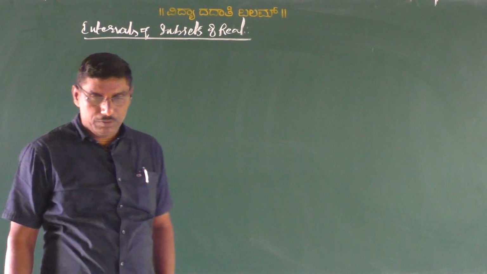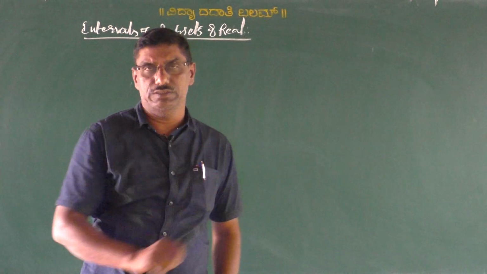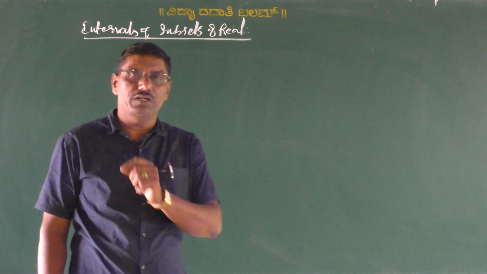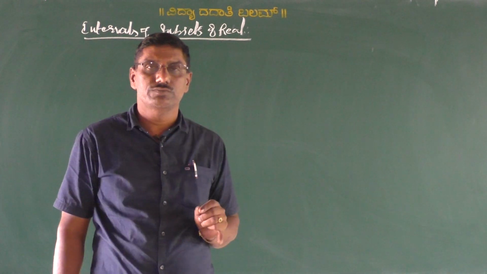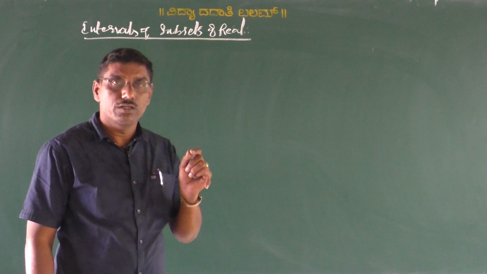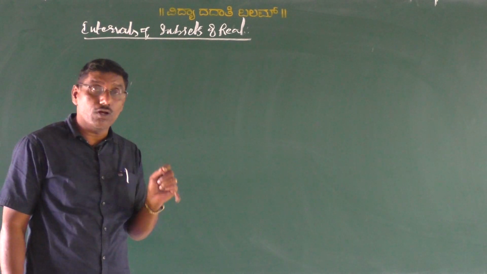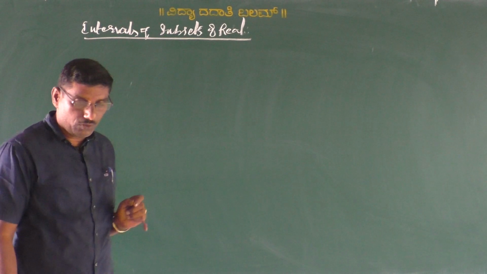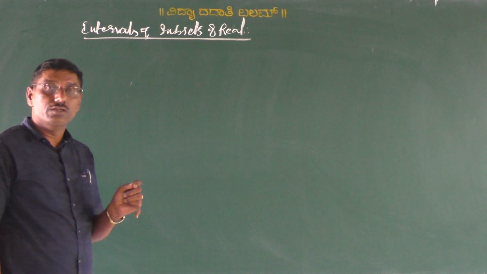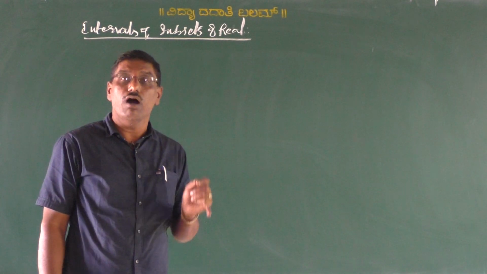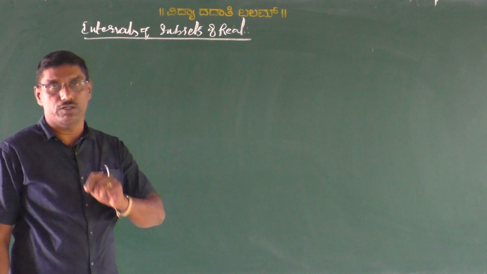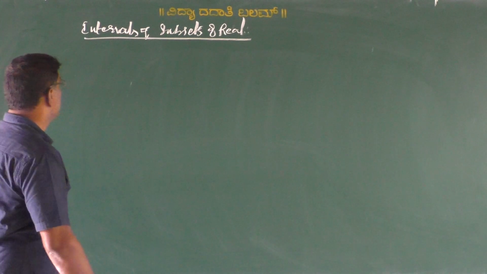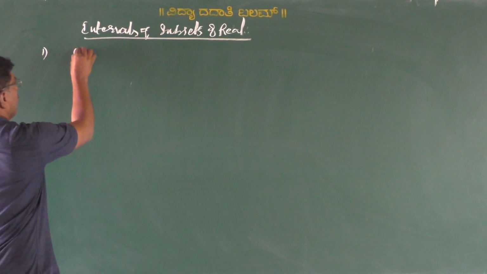See, mainly there are four types of intervals. One by one we will discuss. The first one is the open interval, the second is the closed interval, the third is the semi-open or open-closed interval, and the fourth one is the semi-closed or closed-open interval. We have to discuss one by one, my dear students. The first one is the open interval.